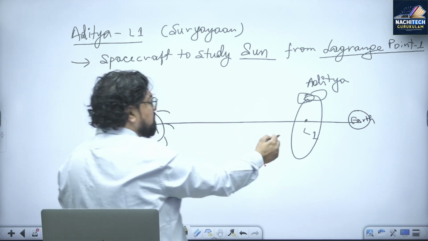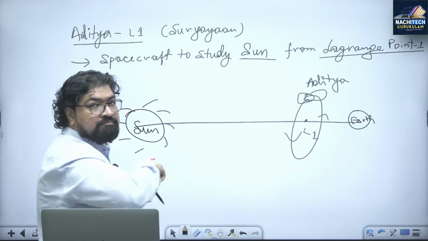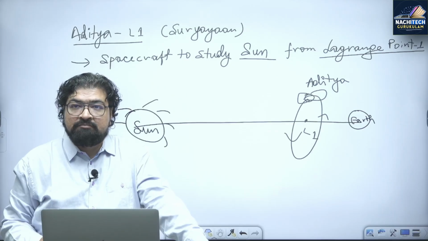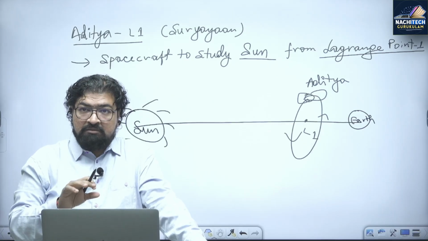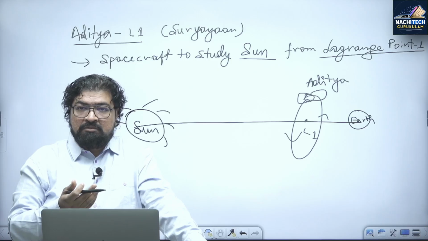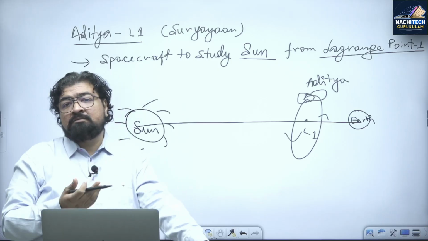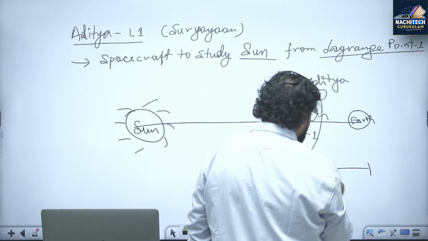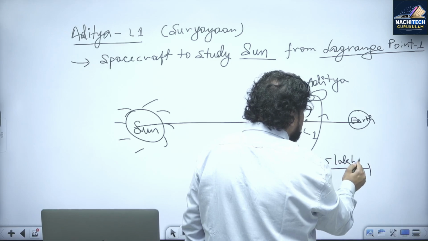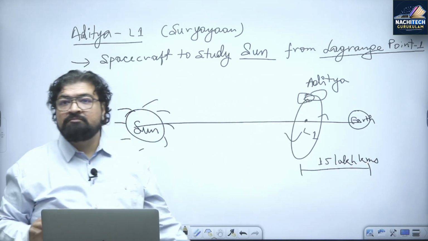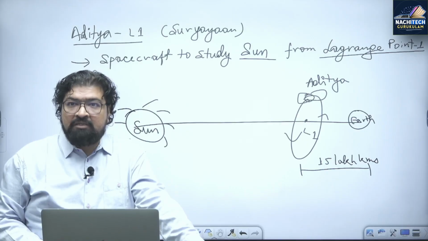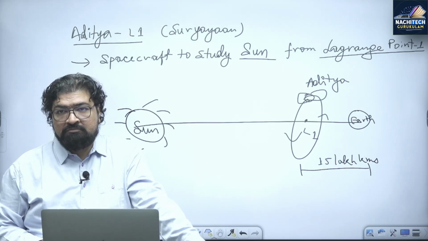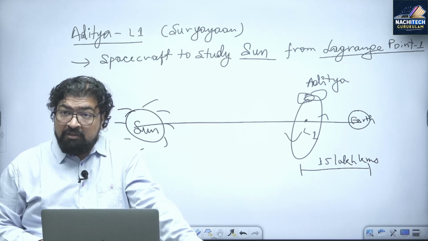So it is observing the sun and sending all information back to the earth. So when you are writing an answer, Aditya is India's first space mission to study sun from Lagrange point 1, L1. Now this point L1 is 15 lakh kilometers away from the earth. ये जो L1 पॉइंट है अंतरिक्ष में पृथ्वी से 15 लाख किलोमीटर की दूरी पे है, very very far away. 15 lakh kilometers away from Earth's surface, very very far away.